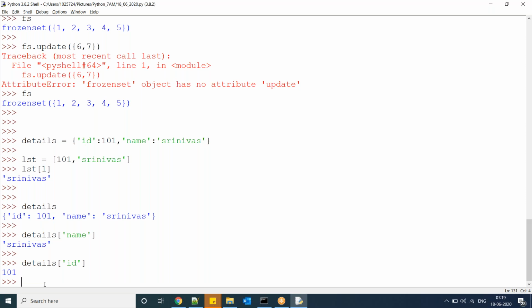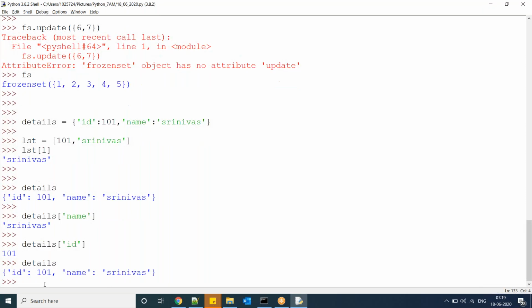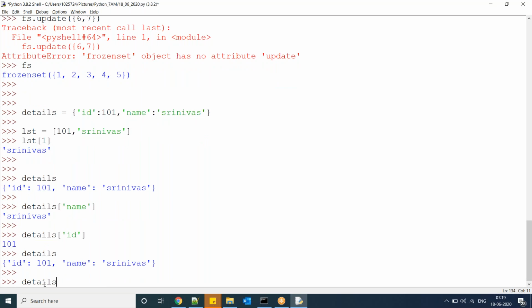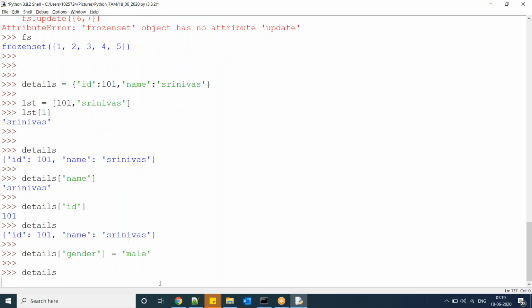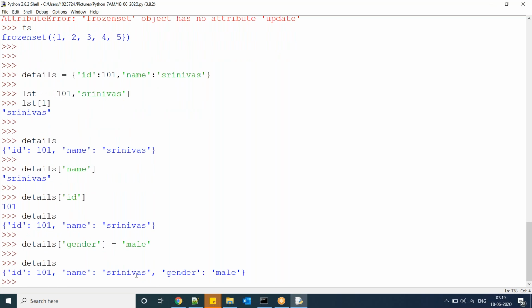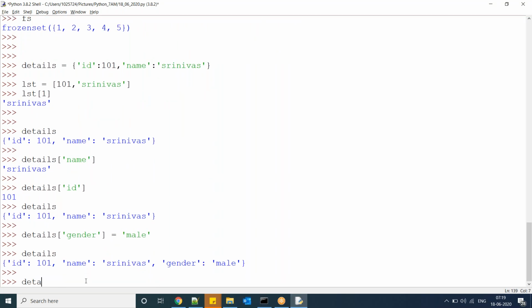How to add an element. Suppose details is this dictionary. In details, for this particular key, add a value. This is the key and this is the value. Now I'm adding one more thing: details of location, add a value.